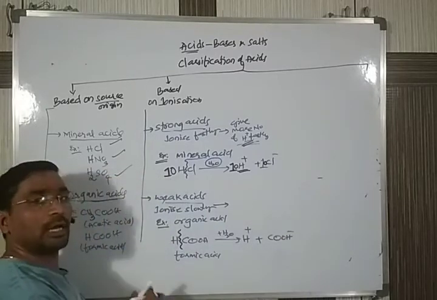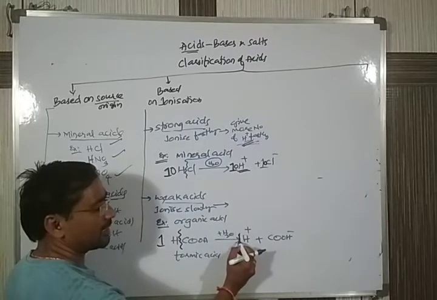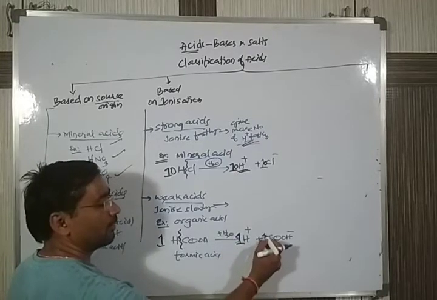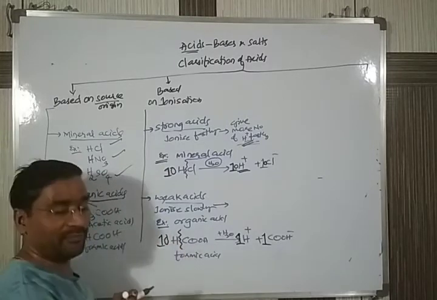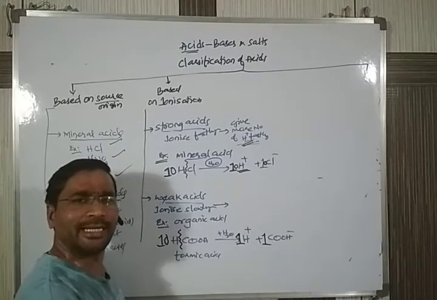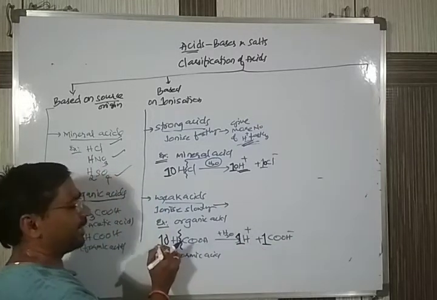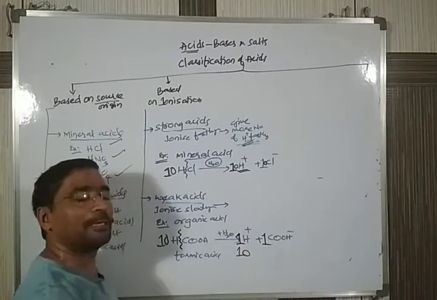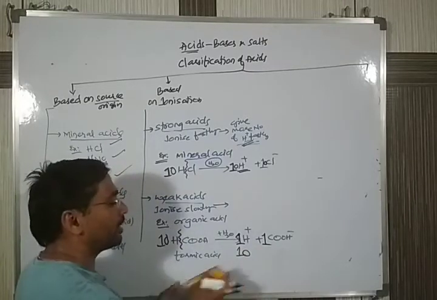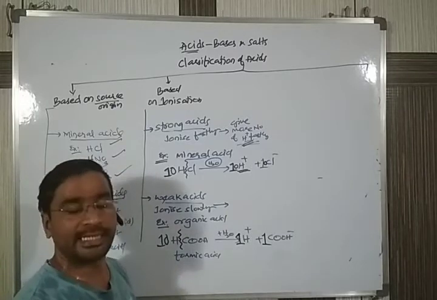You can see here how many HCOOH are there? 1. So you are getting 1 H plus. Okay, no problem. Suppose I take 10 molecules. According to our theoretical calculation, if we took 1 we got 1 H plus, so if you take 10, we expect to get 10. But practically when you check, we are not getting 10 here. We may get 5, 4, 6 like this.